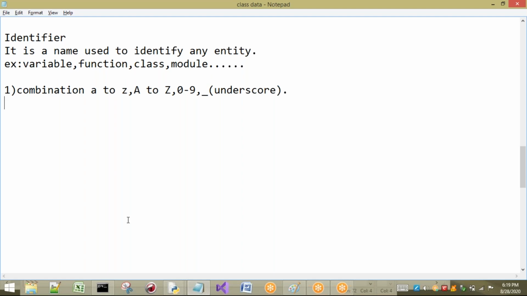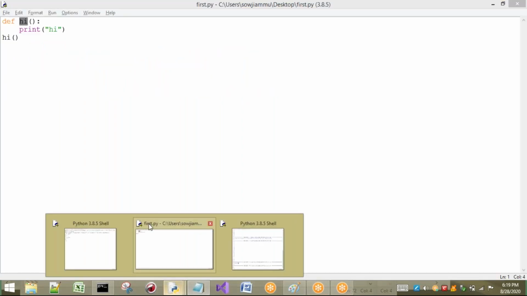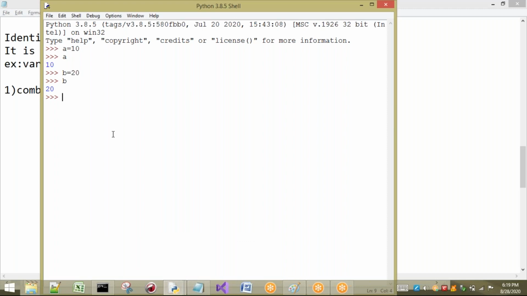For this I am going to take some examples. Can I use a lowercase letter? Is it valid or not? Yes, it is valid. We are not going to get any error here. So small letters are valid. I will take capital A, for example. It is valid and not going to give any error. So uppercase letters are also allowed.